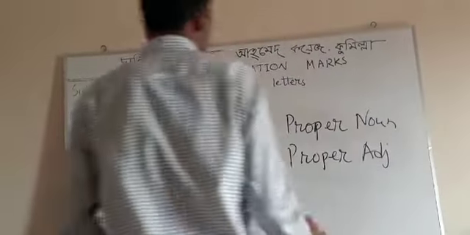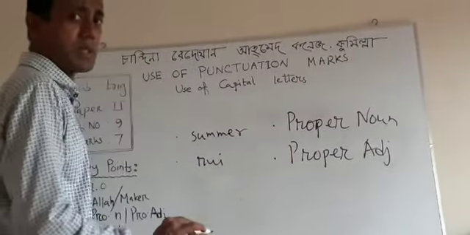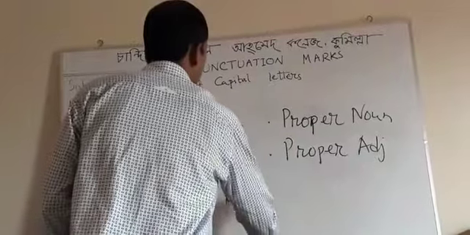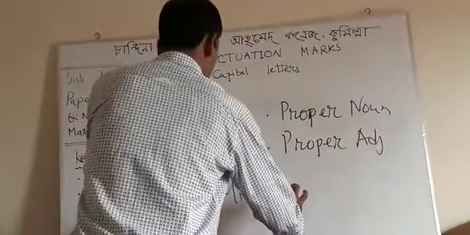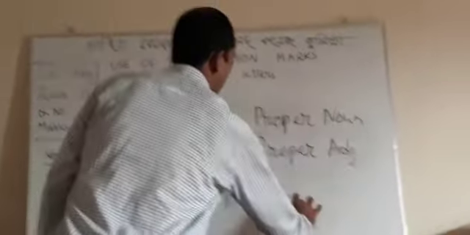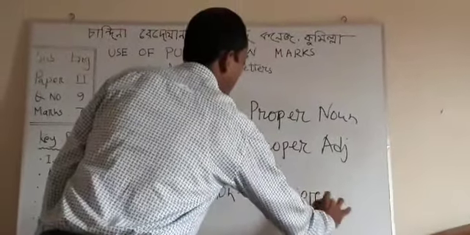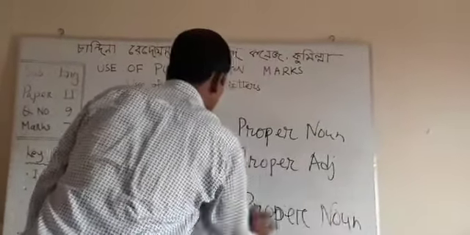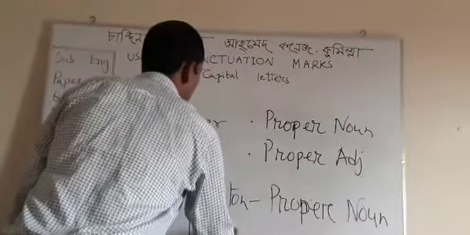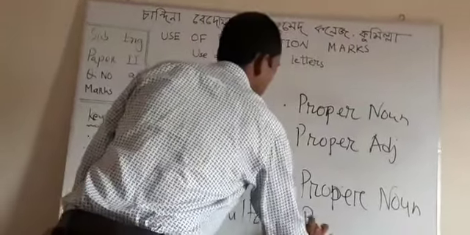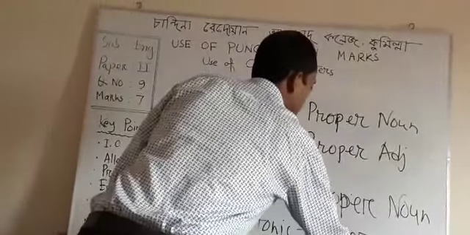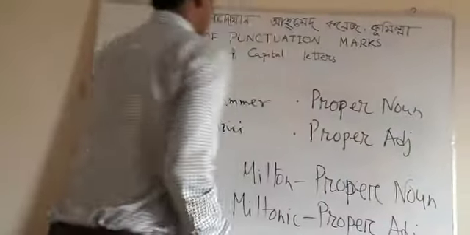Suppose Milton is a proper noun. And Miltonic is a proper adjective.